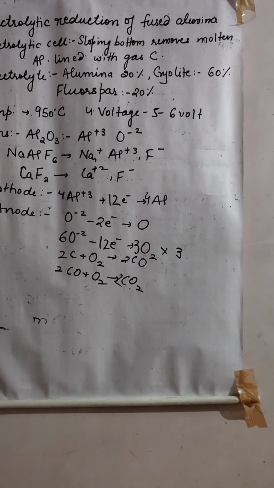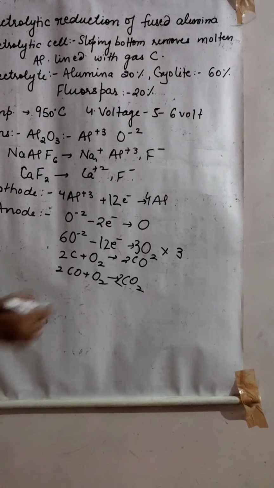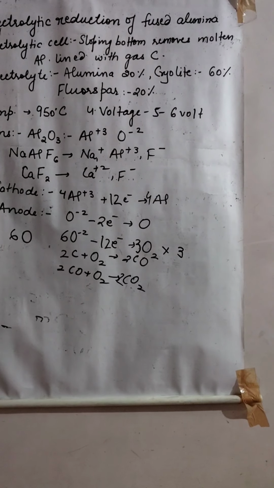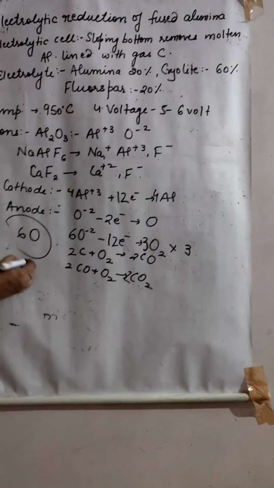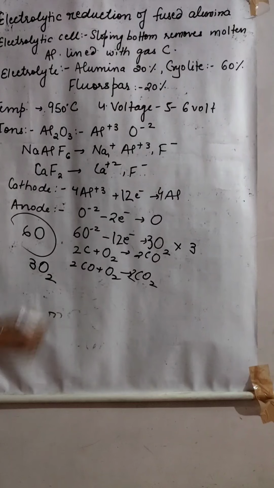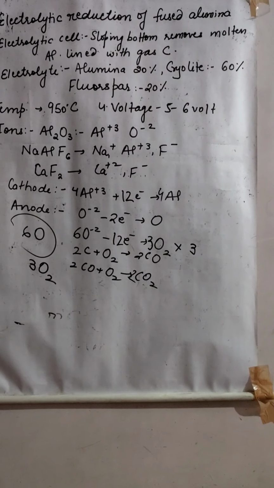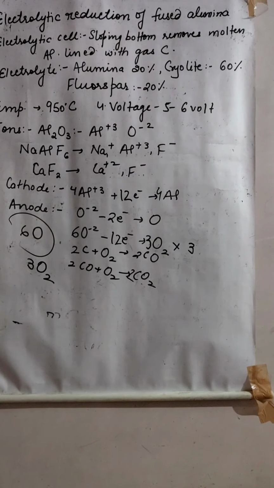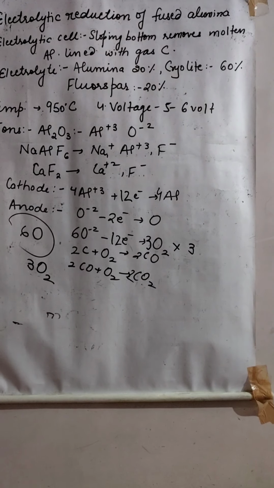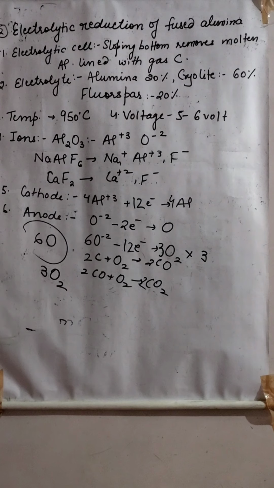Right or wrong? Is this understood or not? Or you can say here 6 O will form. How many oxygen molecules will 6 O form? 3 O2.